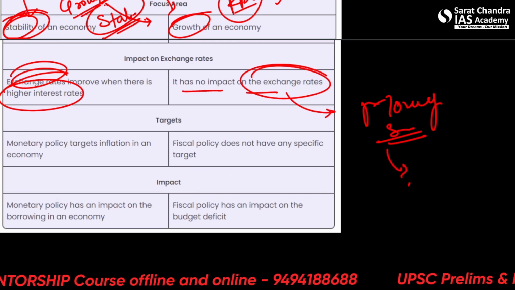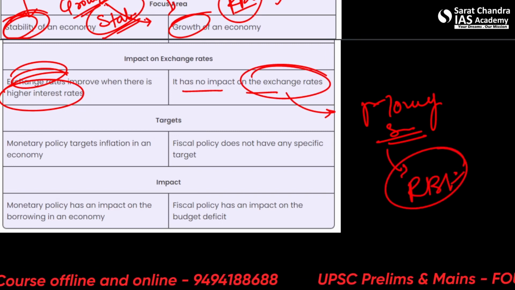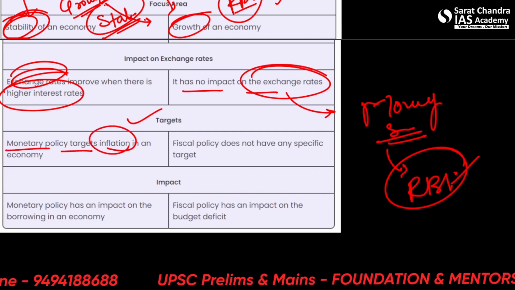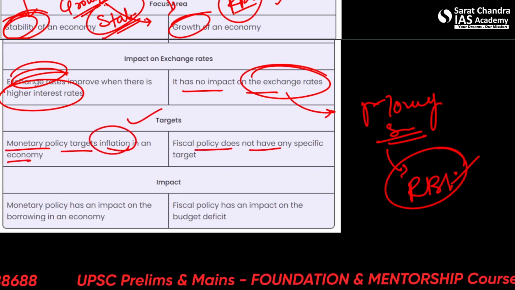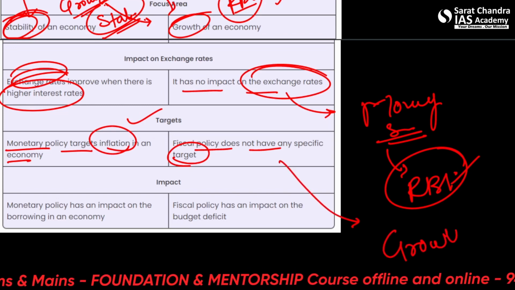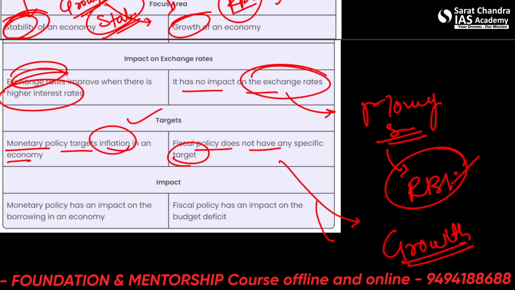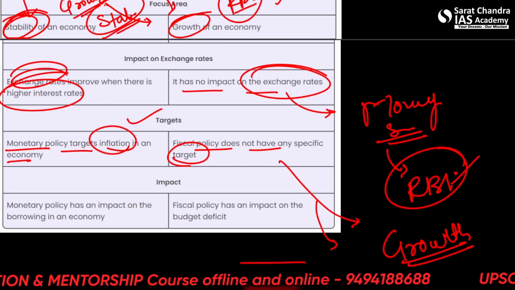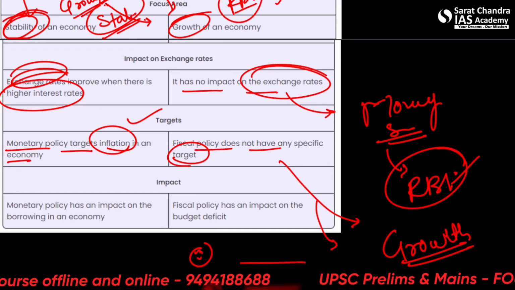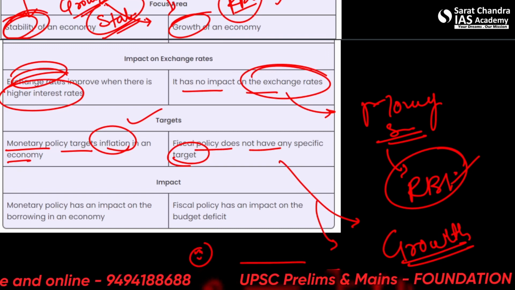That is RBI's job, the bank of banks. Targets: monetary policy targets inflation in an economy, and fiscal policy does not have any specific target, just simple growth. Every budget session they release, they will increase tax on something, decrease tax on something. Some people will be happy this year, some people will be happy next year. This is all, let's say, politics.